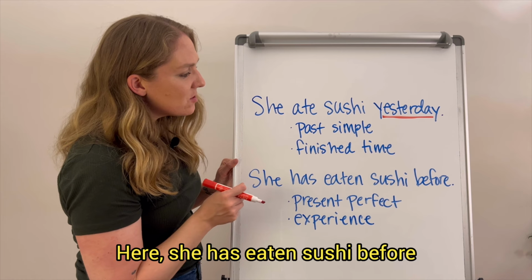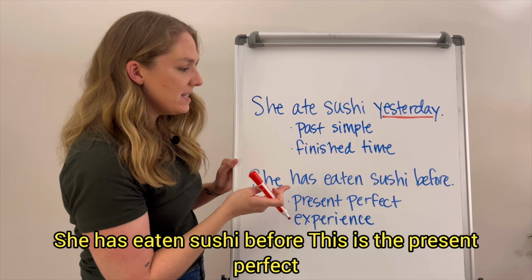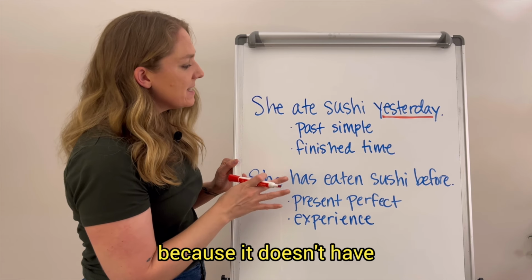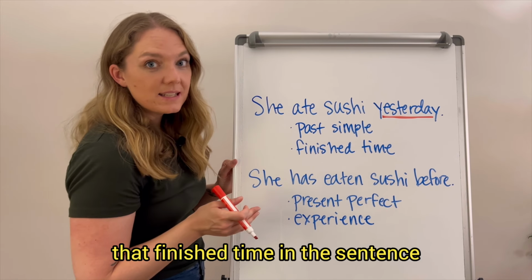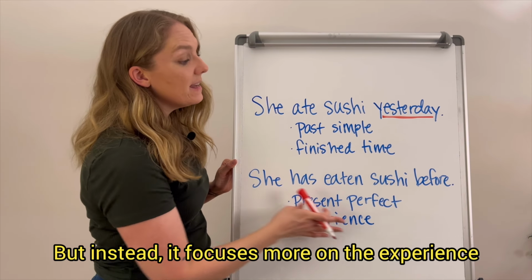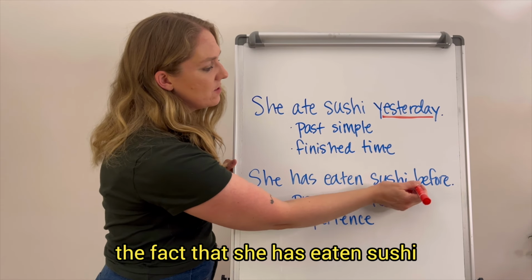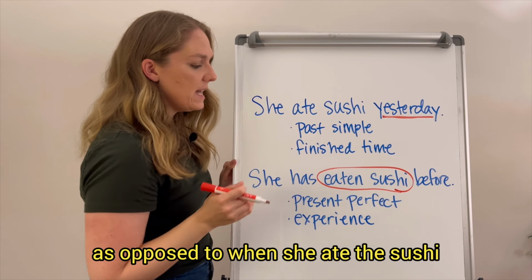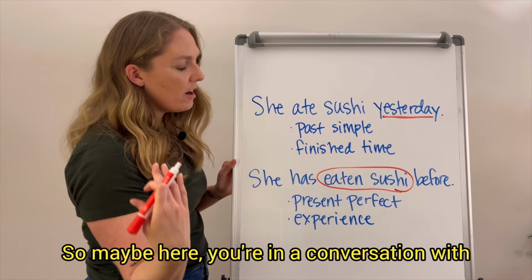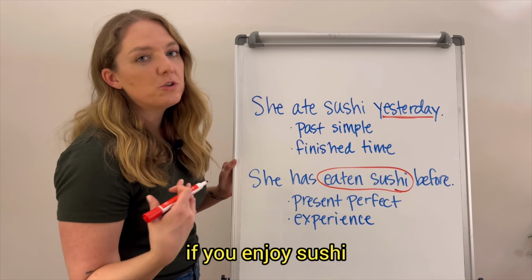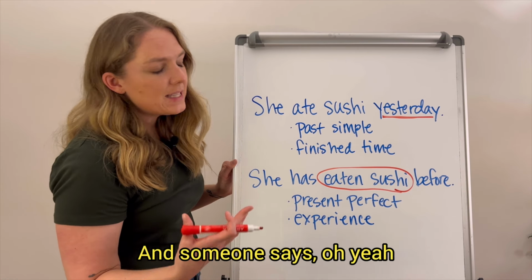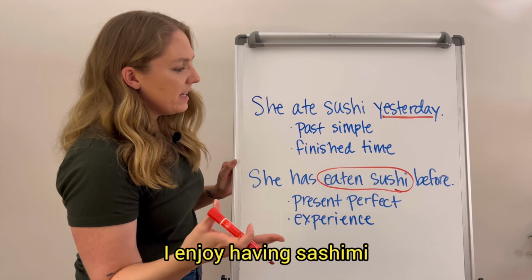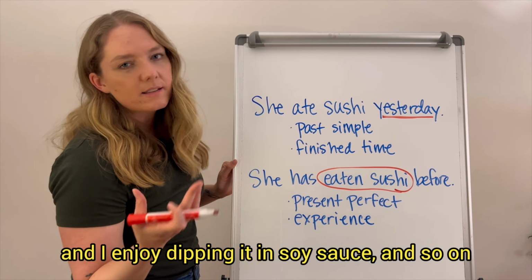Here, she has eaten sushi before. This is the present perfect because it doesn't have that finished time in the sentence, but instead it focuses more on the experience, the fact that she has eaten sushi. It focuses more on the eating sushi as opposed to when she ate the sushi. So maybe here you're in a conversation with other people about sushi, if you enjoy sushi, if you've eaten it before, and someone says, oh yeah, she has eaten sushi before. It was really good. I enjoy having sashimi and I enjoy dipping it in soy sauce and so on.